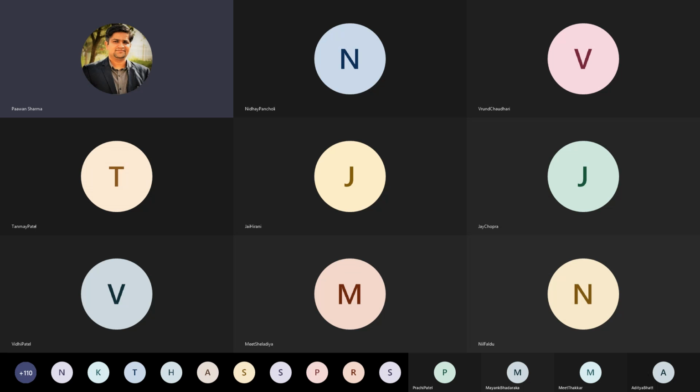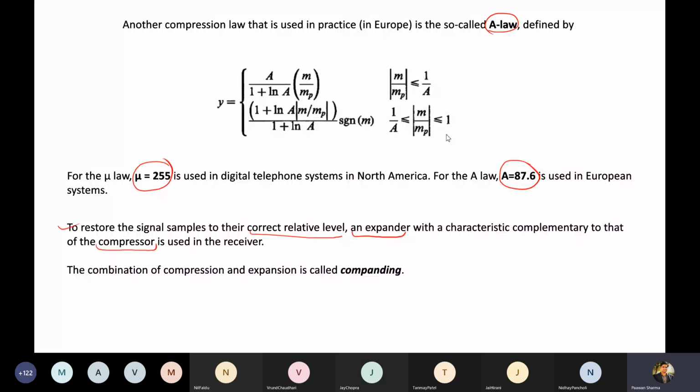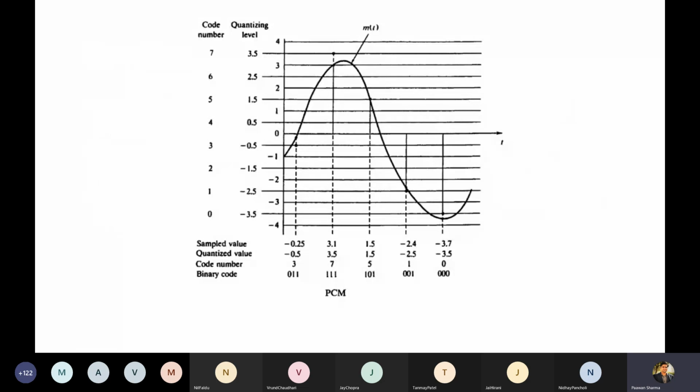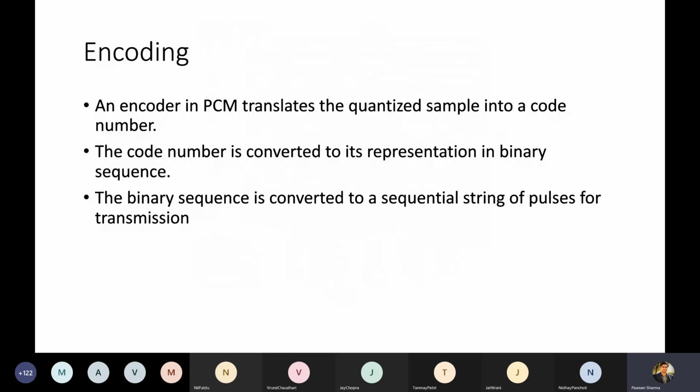Okay, so what should we do? Time is over. Shall we discuss in the next lecture? We'll start from encoding, and then we see at least encoding we can see, then we can finish.